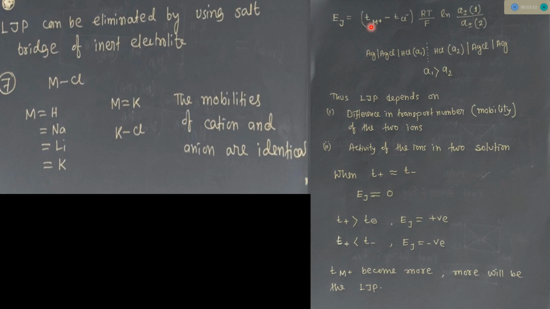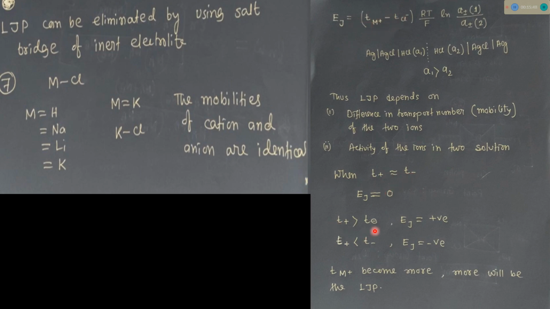I am again telling you that transport number and mobility are different, but according to their characteristics, we can say these two phenomena are quite comparable. So if we assume mobility of ions or transport number of ions, we will obtain the same results. If the transport number of cation and anion are similar, then Ej becomes 0.